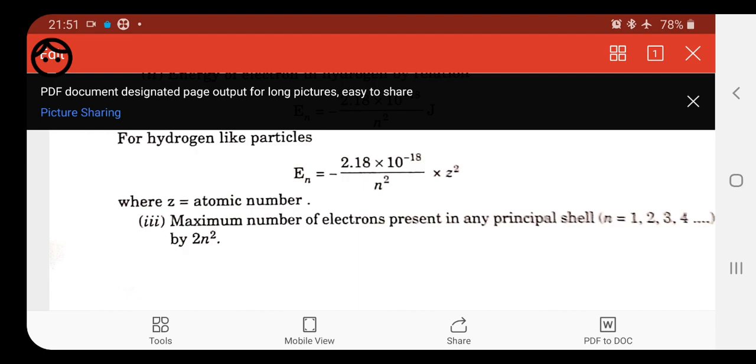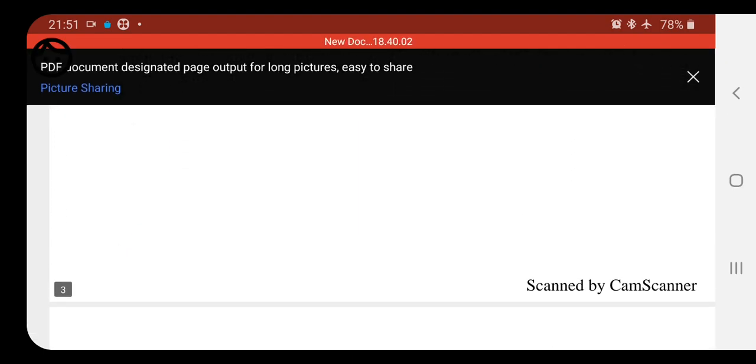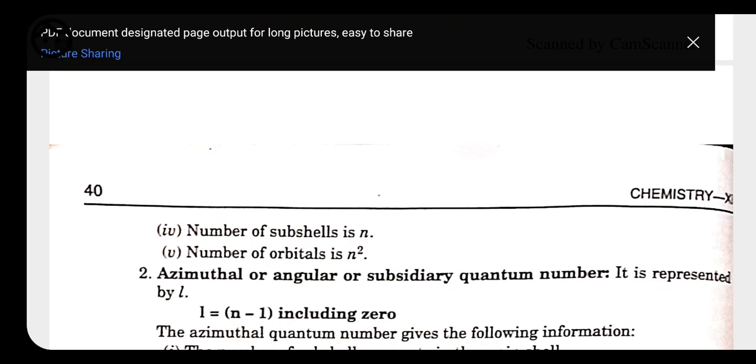Second, if we take n as 2, then 2 square is 4, 4 into 2 is 8. It means in the second shell we have 8 electrons. In the third shell we can accommodate 18 electrons. In the fourth one we can accommodate 32 electrons. So this information we also get through the principal quantum number. Next, it gives the number of subshells in n. How many subshells are present can also be calculated with the help of this principal quantum number.